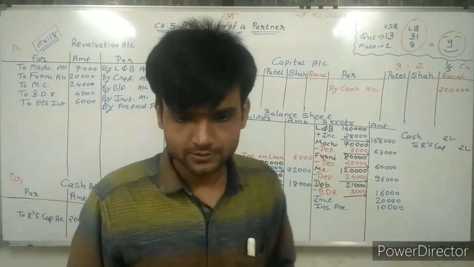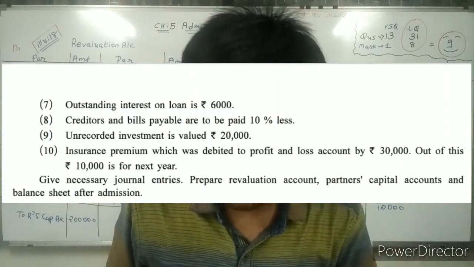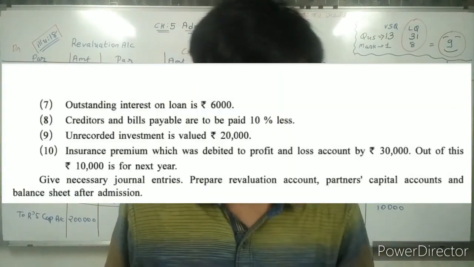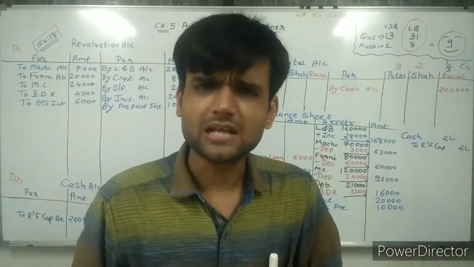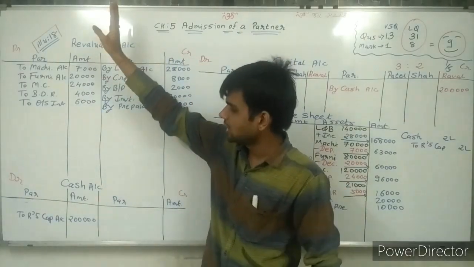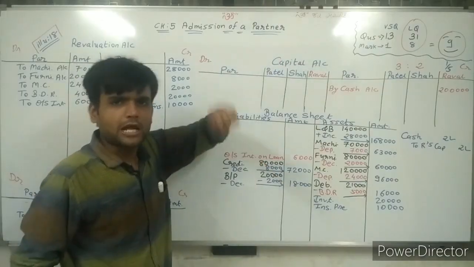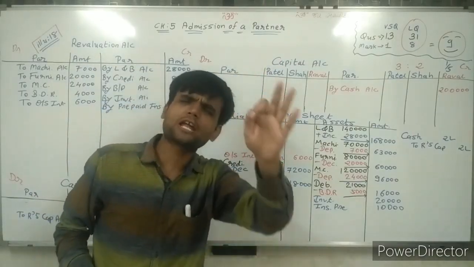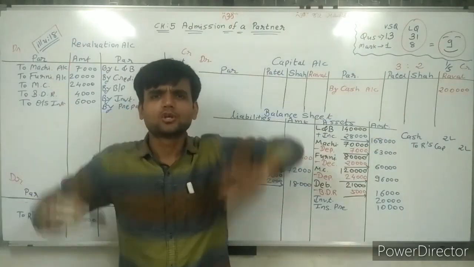Going ahead. Now sir, give journal entry, prepare revaluation account, partners capital account and balance sheet. Here three things are given, but as per Kamal sir's method, prepare all the accounts: revaluation account, cash account, partners capital account and balance sheet in each and every sum. Don't worry.